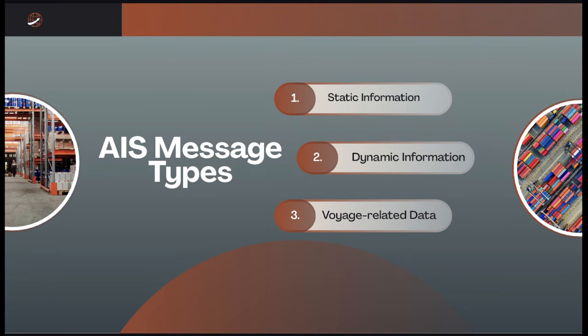So we have here the AIS message types. We have three: the static information, the dynamic information, and the voyage-related data. So the AIS data is organized into three primary message types to manage the bandwidth and ensure the mariners or the seafarers receive the most relevant information based on its urgency and frequency of change.